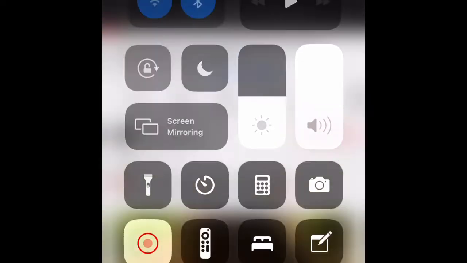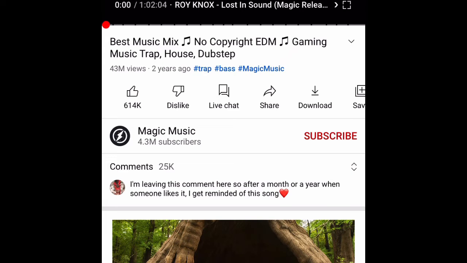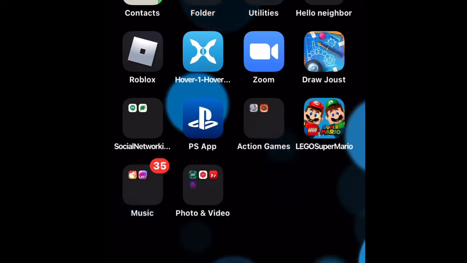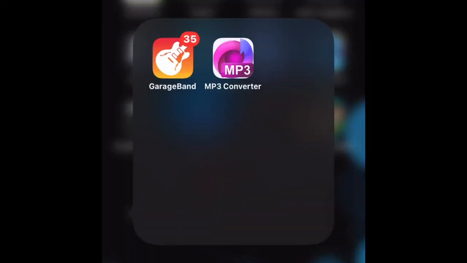Now, guys, the next step is to record whatever you want it to. I'm already recording it and everything. So, yeah. Let's do it. The next step, after you recorded your ringtone, is to go to GarageBand. If you don't have this app, download it. GarageBand, okay?